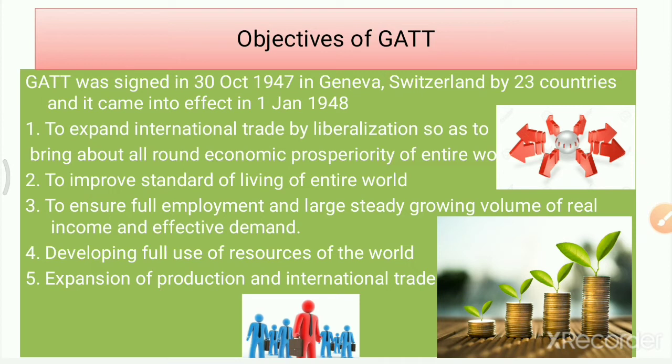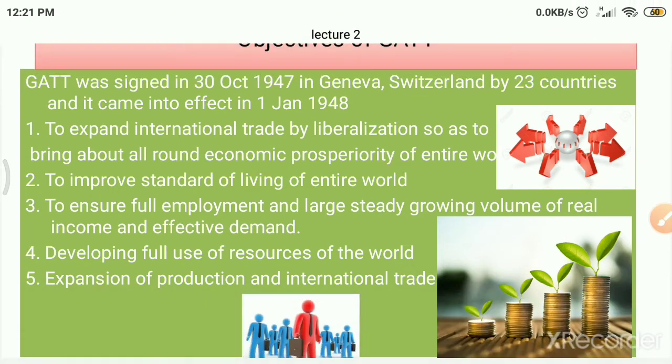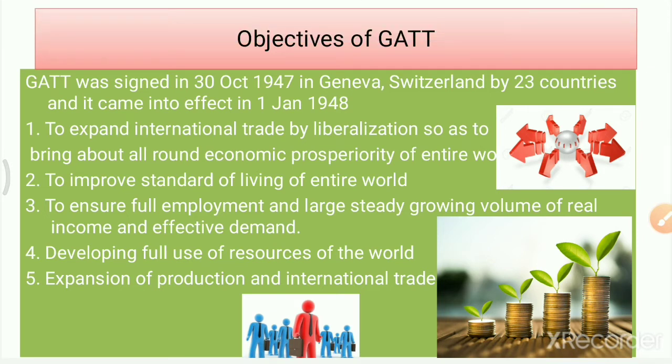What were the major objectives of this GATT? To expand international trade by liberalization so as to bring about all-round economic prosperity of the entire world, to improve the standard of living of the entire world, to ensure full employment and large steadily growing real income and effective demand, developing full use of the resources of the world, and expansion of production and international trade.